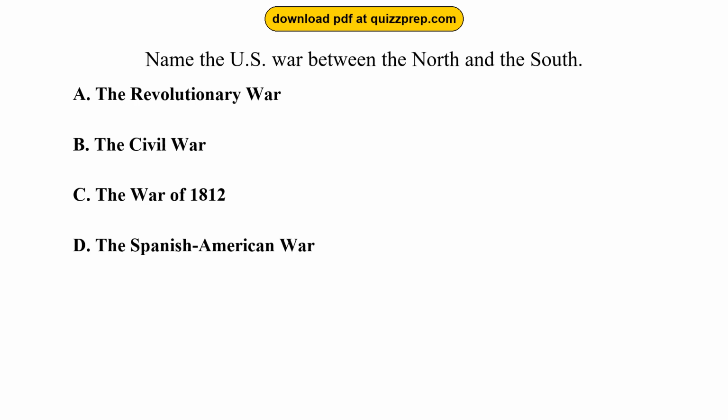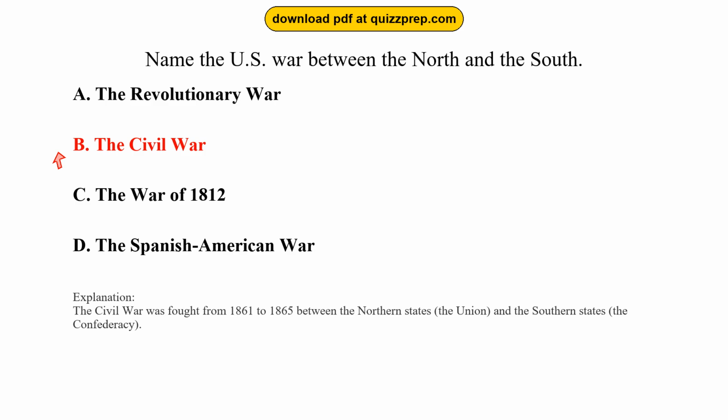Question 90. Name the U.S. war between the North and the South. Option A, the Revolutionary War. Option B, the Civil War. Option C, the War of 1812. Option D, the Spanish-American War. The correct answer is option B, the Civil War. The Civil War was fought from 1861 to 1865 between the Northern states, the Union, and the Southern states, the Confederacy.